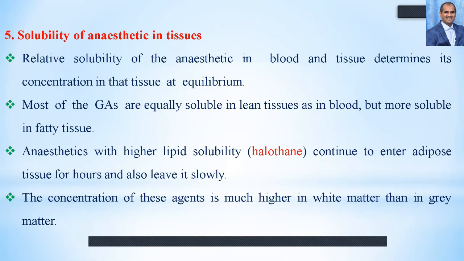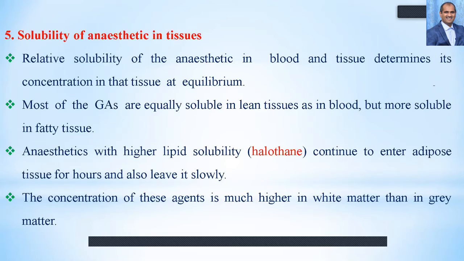Apart from solubility of the anesthetic in blood, the solubility of anesthetic in other tissues and brain tissues is also an important factor for determining the duration of action of an anesthetic and also the recovery and induction. So relative solubility of the anesthetic in blood and tissue determines its concentration in the tissue at equilibrium. Most of the gases are equally soluble in lean tissues and in blood, but more soluble in fatty tissue.